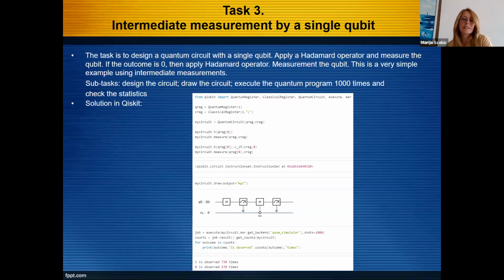Our third task is to design a quantum circuit with a single qubit, apply a Hadamard operator, and measure the qubit. If the outcome is one, then apply a Hadamard operator and measure the qubit again. This is a very simple example using intermediate measurement. And subtasks are to design the circuit, draw the circuit, execute the quantum program 1,000 times, and check the statistics. Here is the solution in Qiskit.